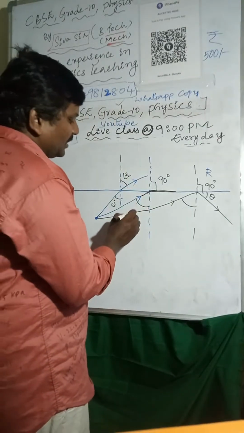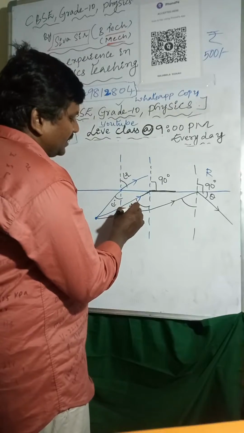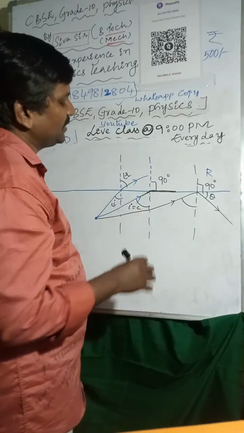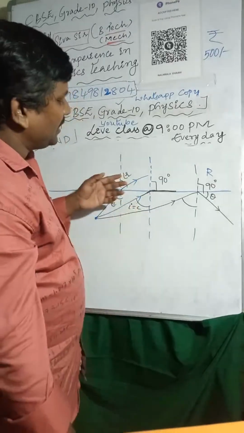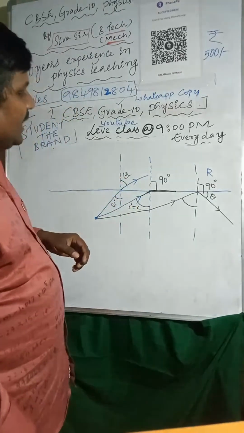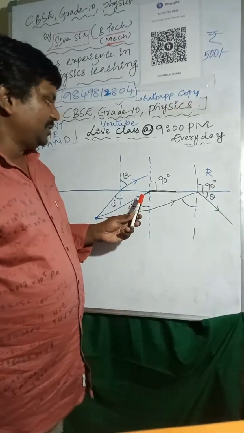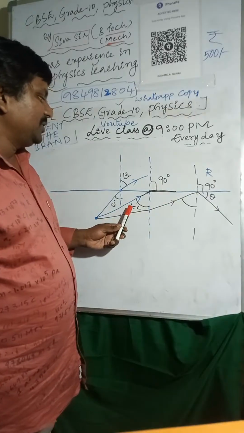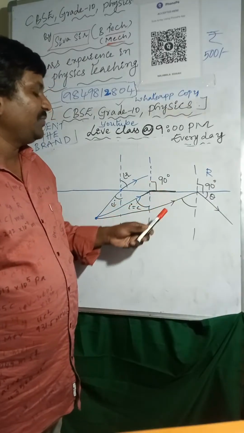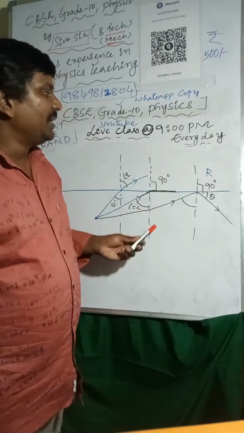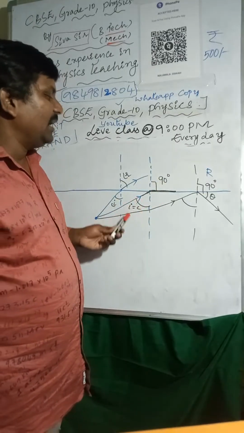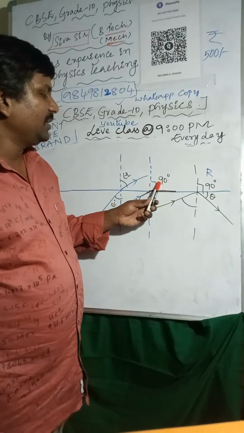This angle is called the critical angle, the angle at which the refracted ray makes 90 degrees with the normal.